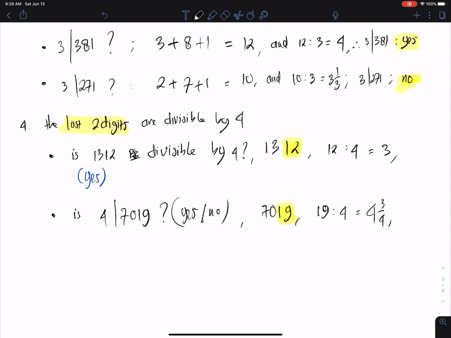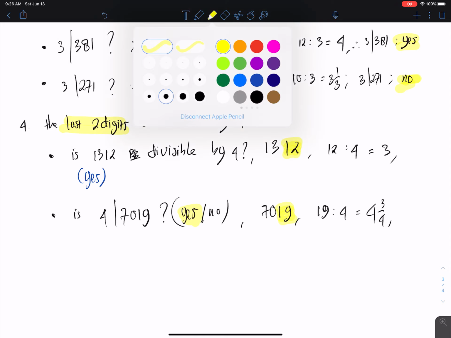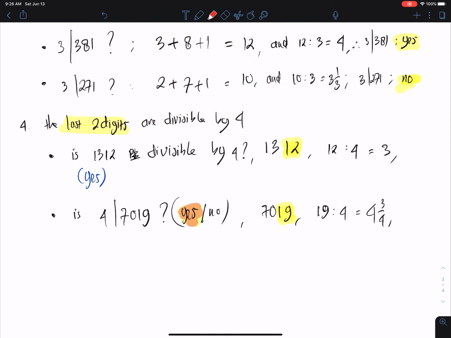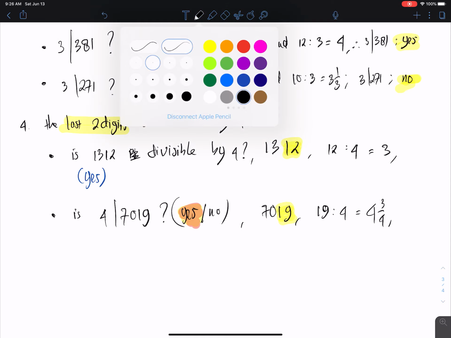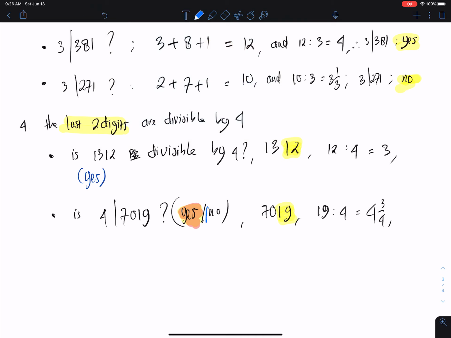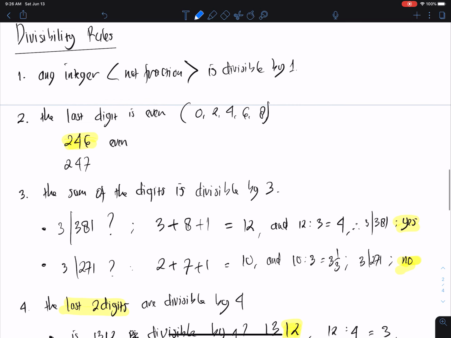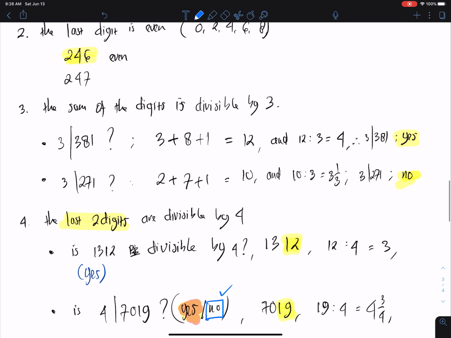So that means that 7019 is not divisible by 4. So the answer here is no. Hold on, yeah. So meaning the one that I highlighted is not correct. The one without the highlight, let me just put it here. So no is the correct one over here. Okay, so that is the fourth rule. So 1, 2, 3, 4.